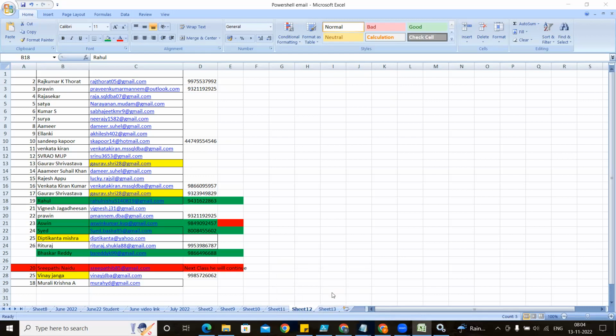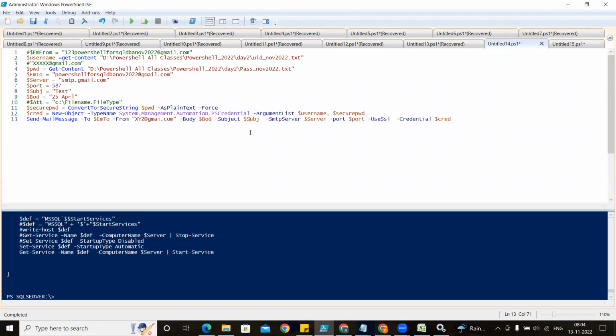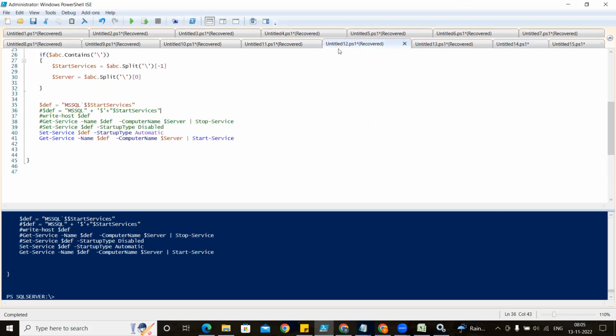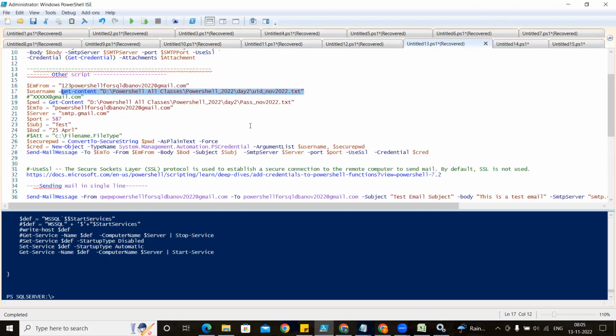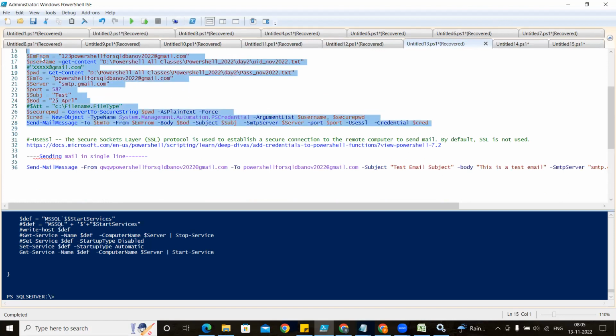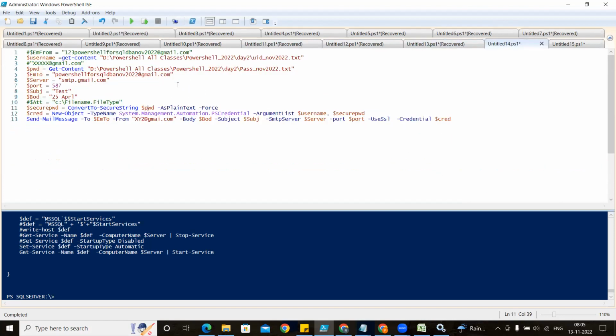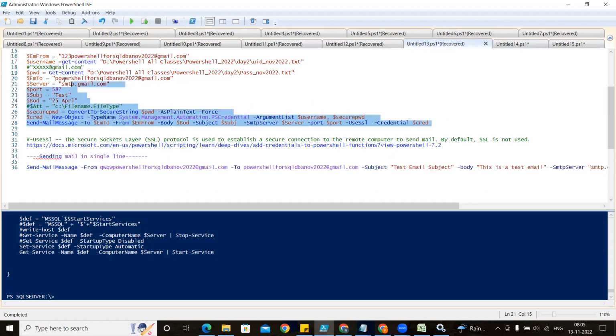Have you gone through the script? Yeah, I did. This PowerShell sending email was working. There was some issue; I was missing a comma and something from my side, so I rectified it, and after that it was working. Okay, you are able to send. In the last class, whenever we worked on this script, it was not working when I was giving the password manually. There was some error. Now it is working, but when we went through it, it was giving the error. After that I restarted my system and it started working.